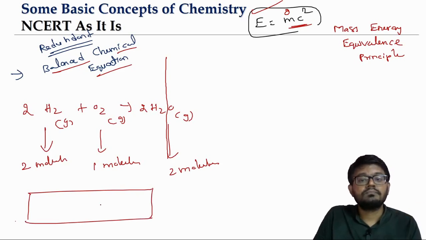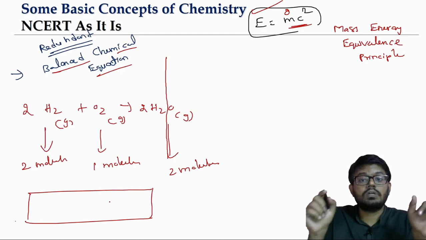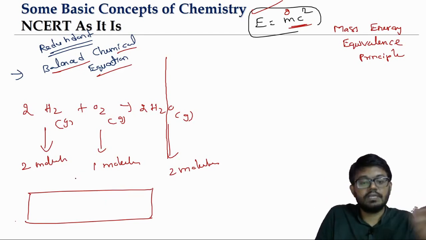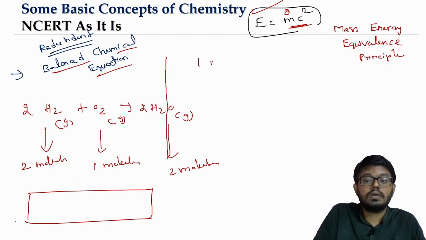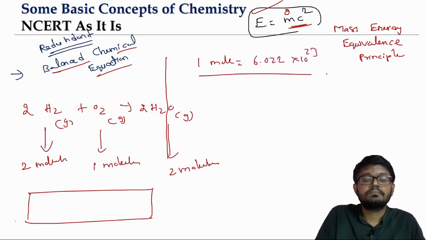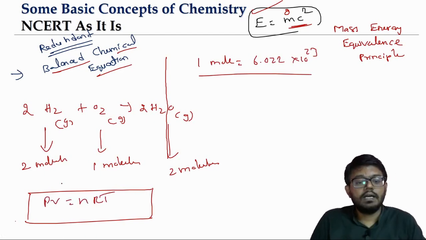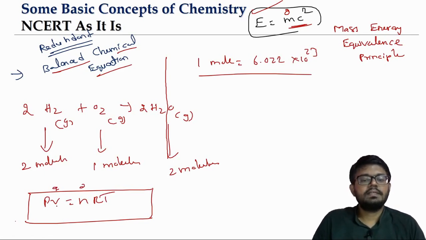We will study this in states of matter. How do we relate for gases the number of molecules, or once we go to the mole concept? A mole also refers to a count of particles. We will say number of moles instead of number of molecules, because we have a large number of molecules. What is one mole? One mole is this Avogadro number of particles. We will have a relation between the volume of the gas and the number of moles. What is the relation? PV is equal to nRT. This is what we call the gas equation.